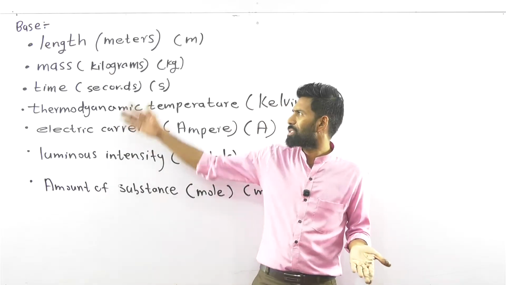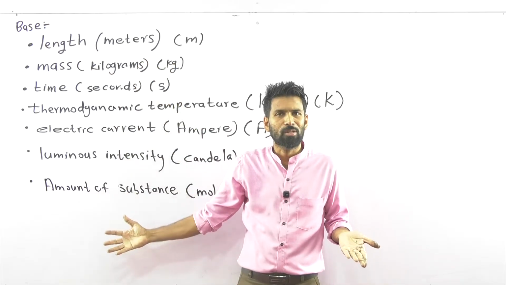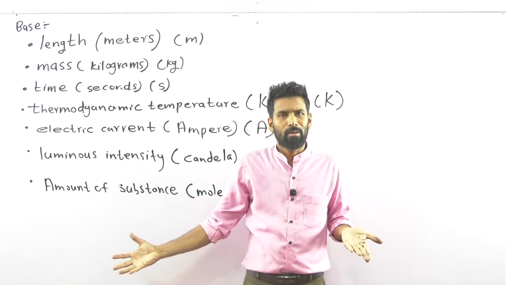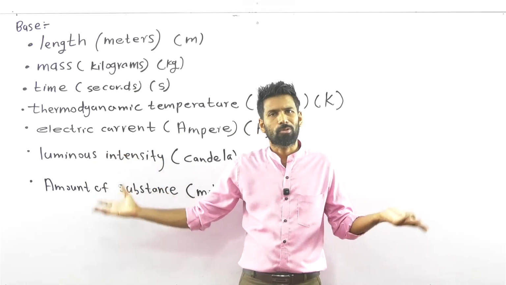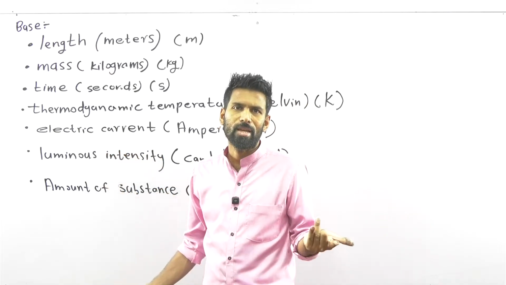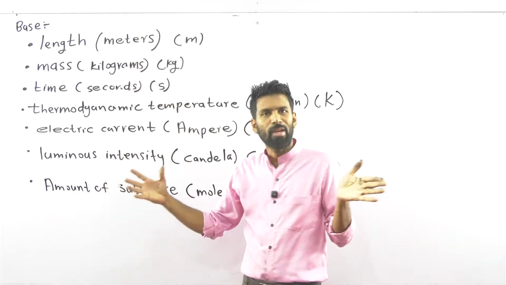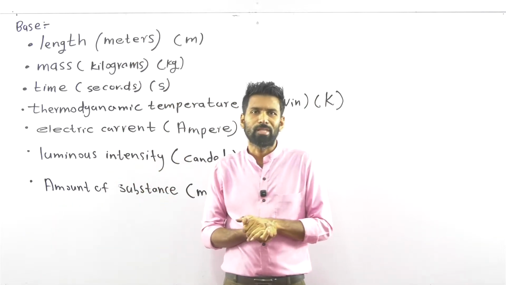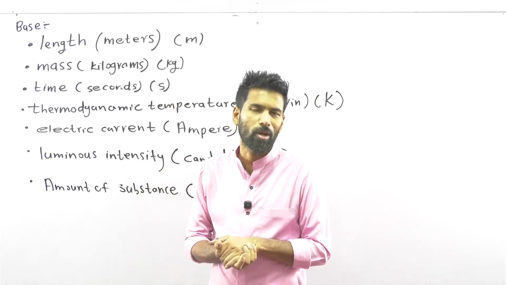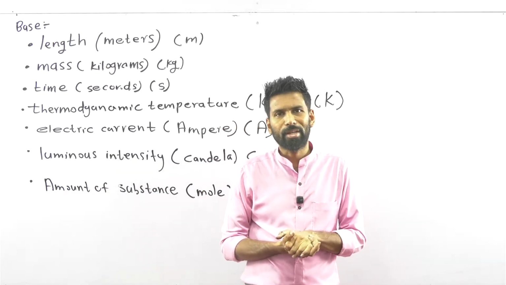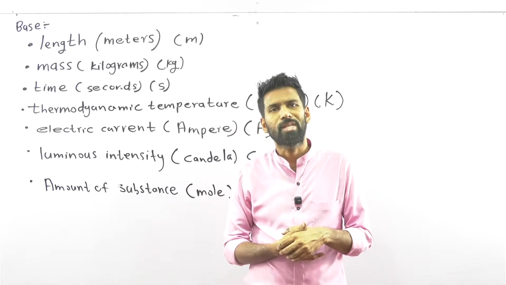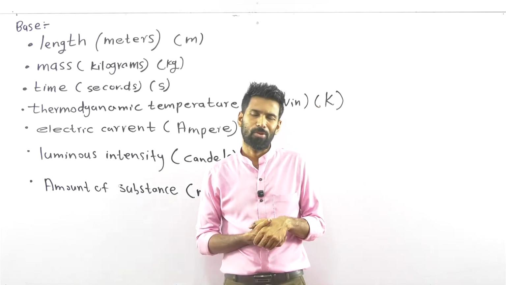So why are force and velocity not here? Even luminous intensity is there, but force is not. So definitely the method by which we selected these base quantities is not according to their popularity. If we selected the base quantities according to their popularity, definitely force should be inside. It's a very popular physical quantity.